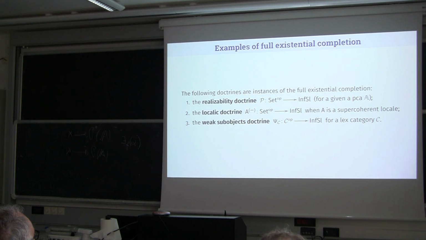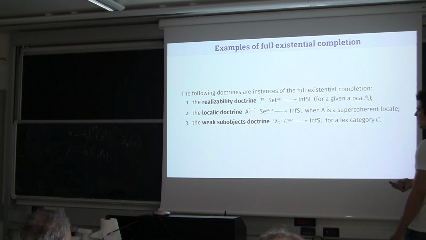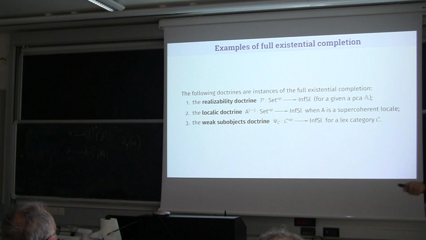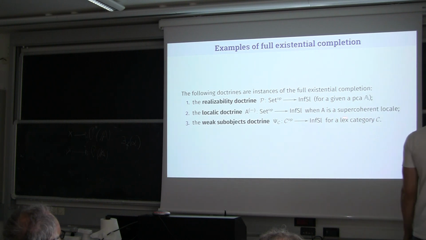Now we have some examples: these two triposes are instances of the full existential completion. The locality doctrine is an instance of the full existential completion if and only if the locale is a supercoherent locale. So for an arbitrary locale, the locality tripos is not a full existential completion, but when the locale is supercoherent, yes, this is the case.